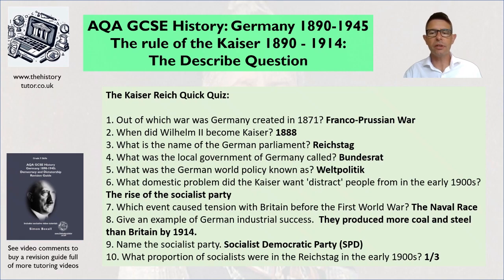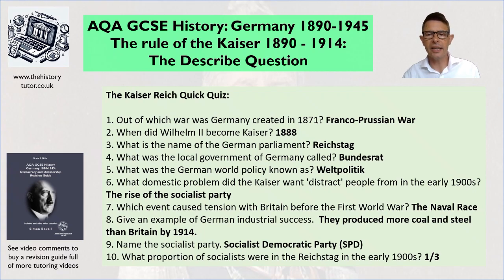So what was the local government of Germany called? The Bundesrat. We need to remember Germany is also a federal system. That means each state, these old states that formed Germany, each of them had their own little parliament called a Bundesrat, so they had their own local laws and local ideas. So making the rule of Germany a little bit difficult for the Kaiser, that each state had to be placated and kept happy.